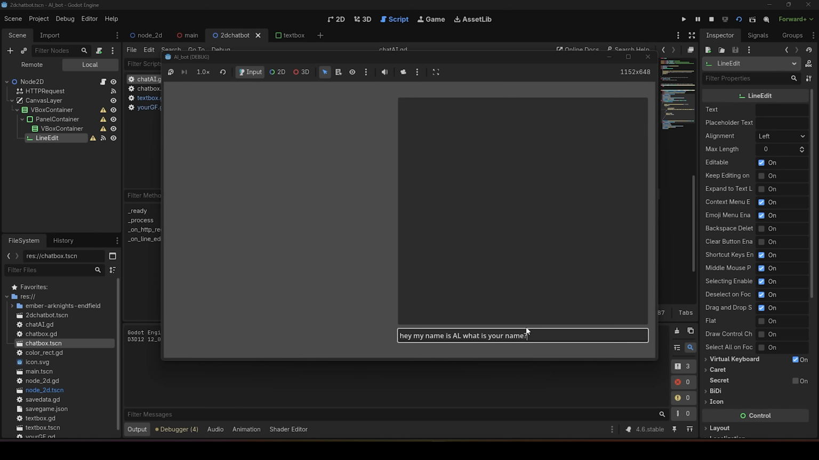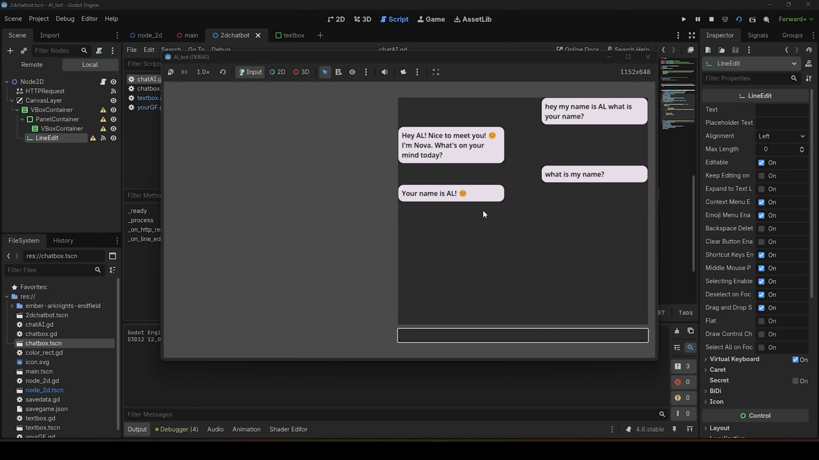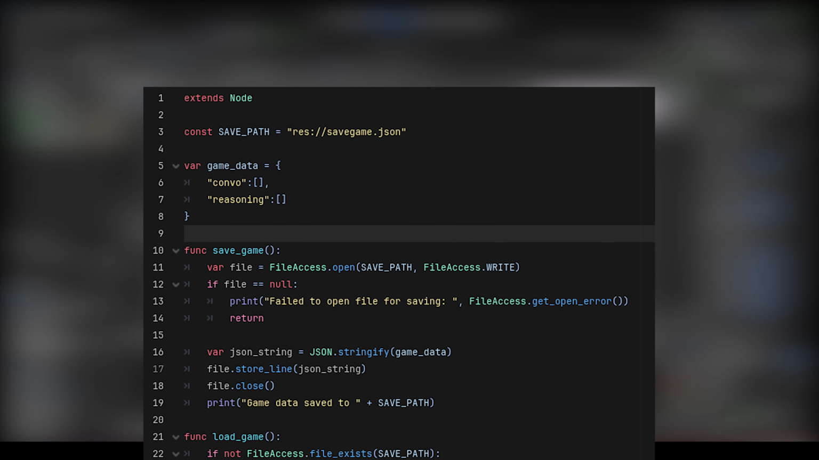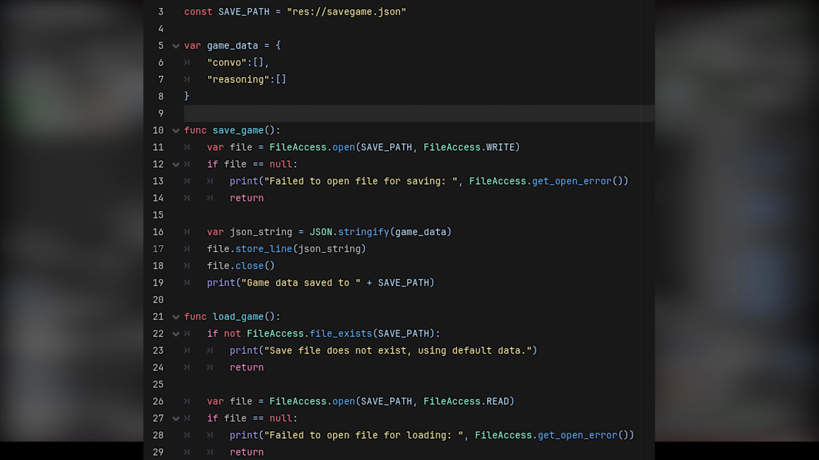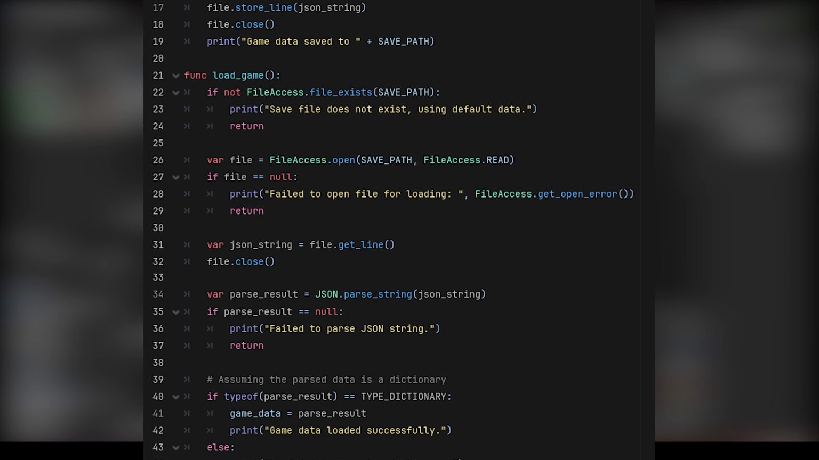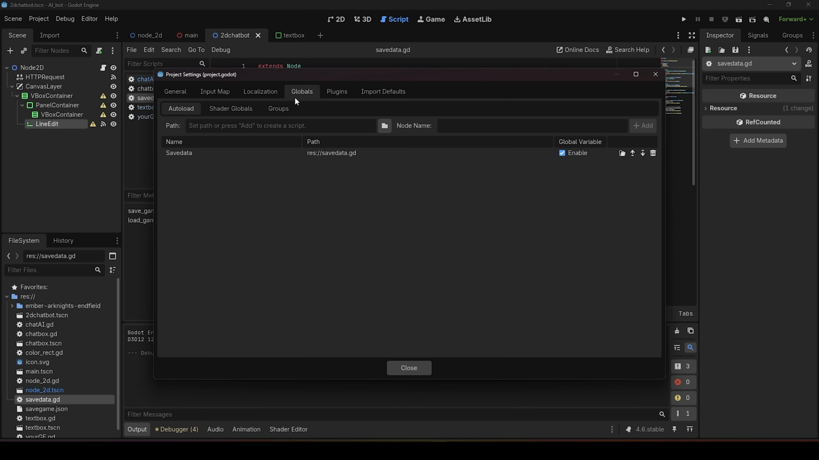Now it can remember me, but the chat disappears every time I close the app, and it does not remember me anymore. To fix that, let's save our data as a JSON file, so we can access it all the time. This is how the save method looks. Go ahead and pause and you can copy it, and add it to the global as well so it auto-loads.